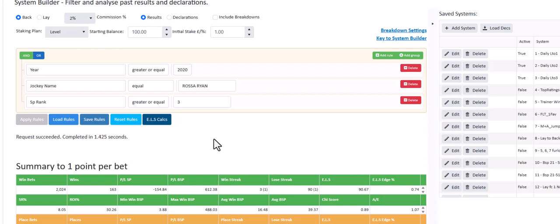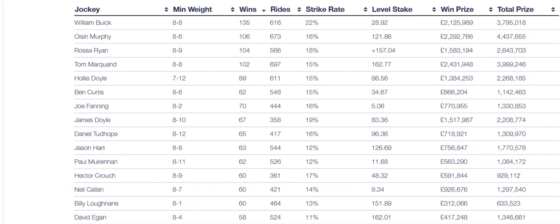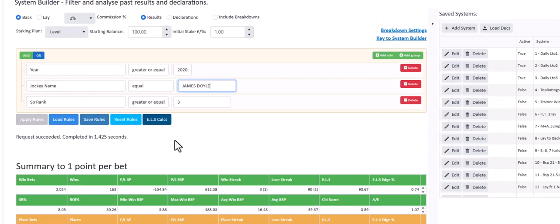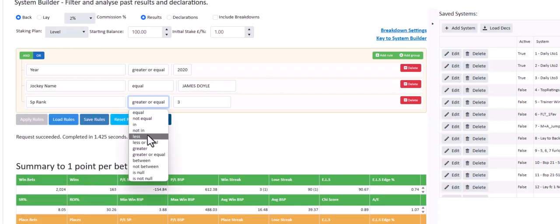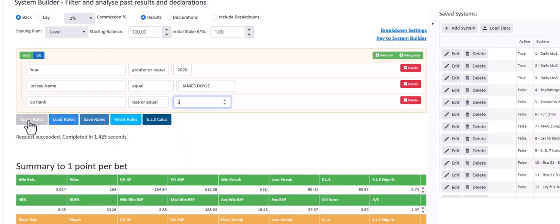So there's a couple of others I want to look at. James Doyle, another top jockey. I think he is down here only, what's that, top 10 perhaps. SP rank less or equal 2, so the first two favourites, James Doyle, 0.98, just below average.